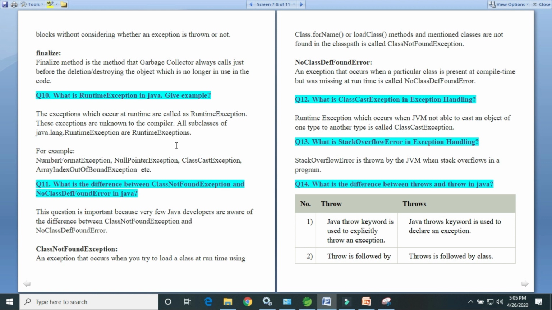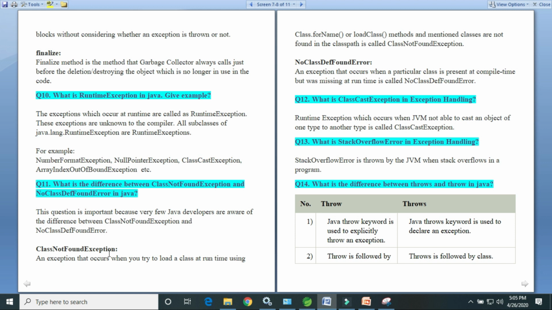And this is also a most important question for Java interviews from exception handling. What is the difference between ClassNotFoundException and NoClassDefFoundError? This question is very important. Very few Java developers are aware of the difference between ClassNotFoundException and NoClassDefFoundError.